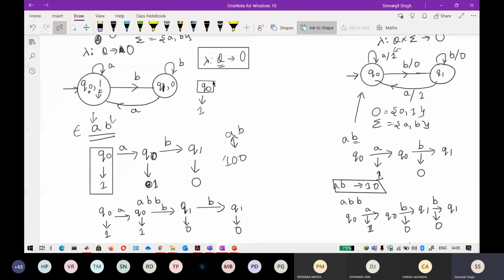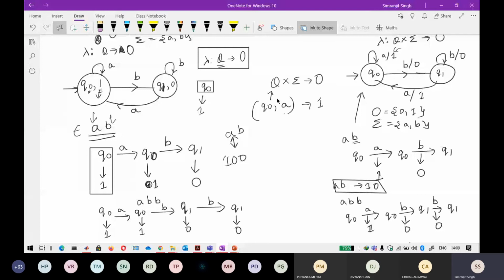But in this one, you need a transition for getting output. It depends upon the state, because from Q node, on getting the input alphabet A, only then will you get an output of 1.